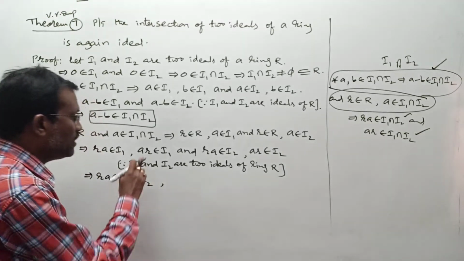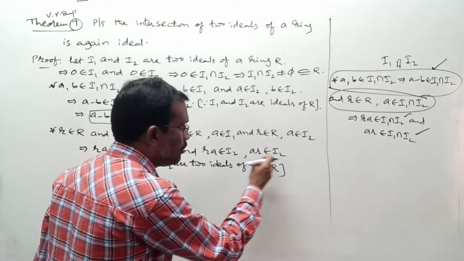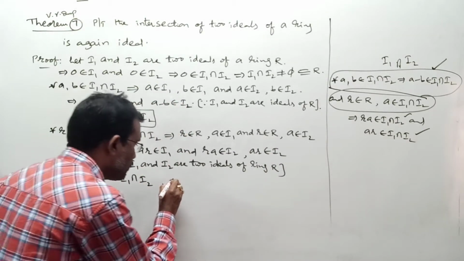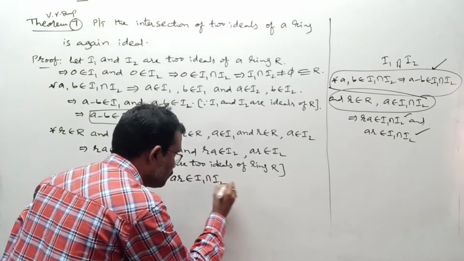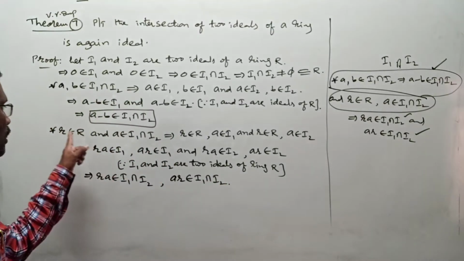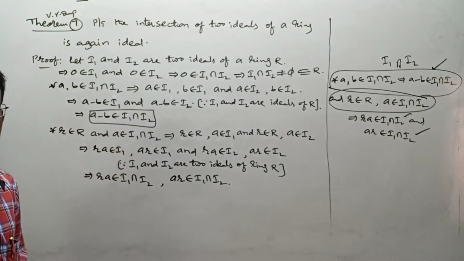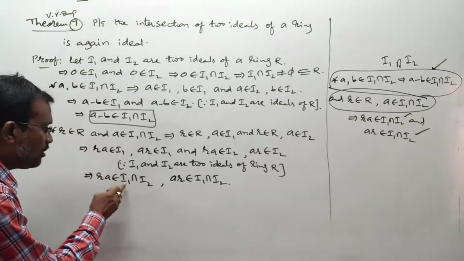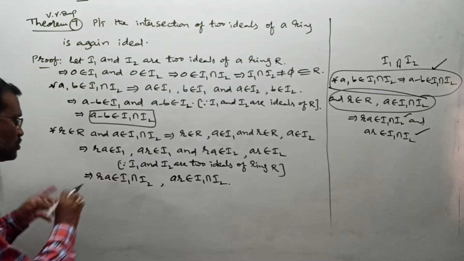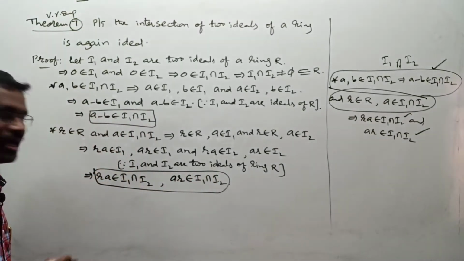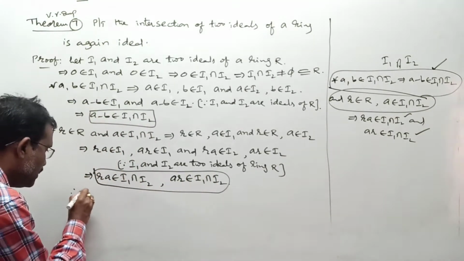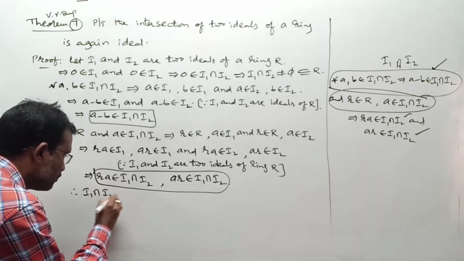In the similar way, ar belongs to I1 and we got ar belongs to I2 also. From this we say ar belongs to I1 intersection I2. That's all. For all r belongs to R, a belongs to I1 intersection I2, we proved ra belongs to I1 intersection I2 and ar belongs to I1 intersection I2. With this we say I1 intersection I2 is an ideal of R.